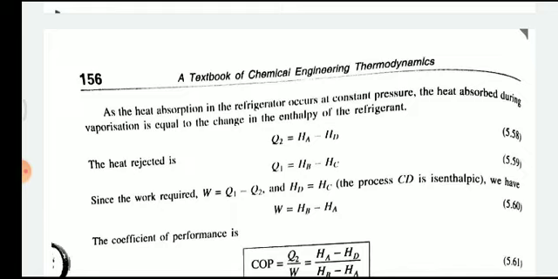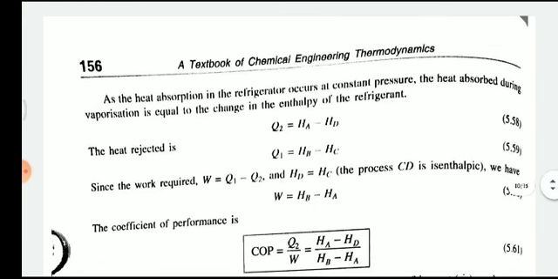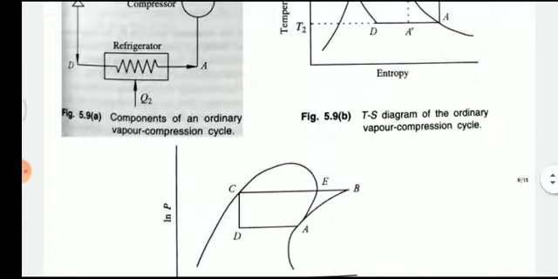So it is given by Q2 is equal to HA minus HD, and heat is rejected at Q1, which is equal to HB minus HC.